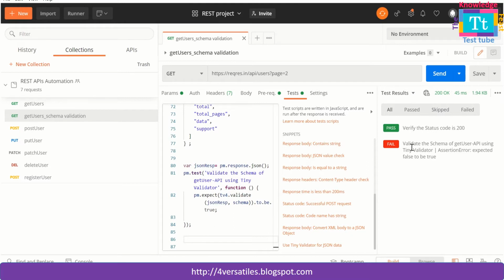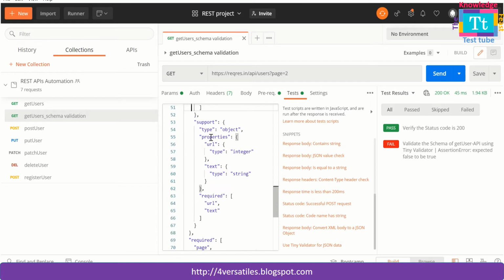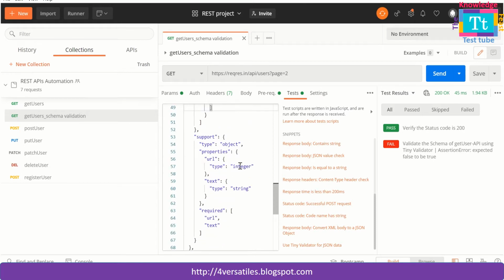All right, so let me just run it again, and here you see two assertions, one is success and one has failed, and it has failed because of the incorrect data type which we have passed for URL. So here it should be string. Let me keep it string once again and run it. Okay, this is pass now.